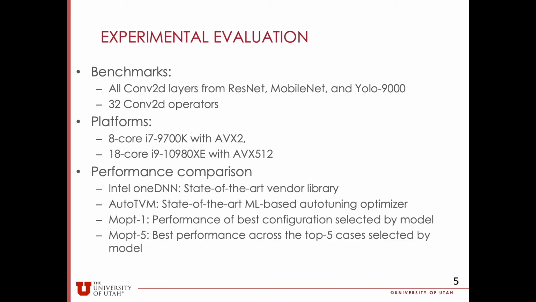We use the following items to compose our performance comparison. The first one is the performance of Intel oneDNN library. The second one is the performance of the AutoTVM compiler. The third one, MOpt1, is we are using our model to select the best loop configuration and measure the performance. The last one, MOpt5, is we are using our model to select top 5 code versions and report the best performance among those 5.